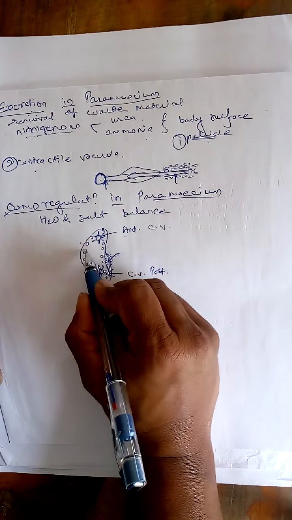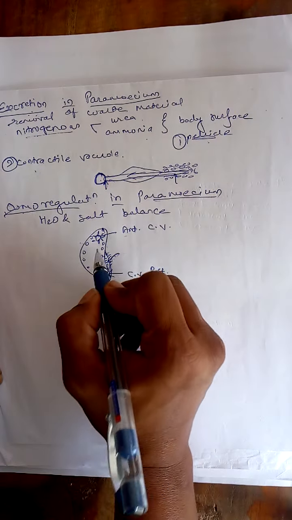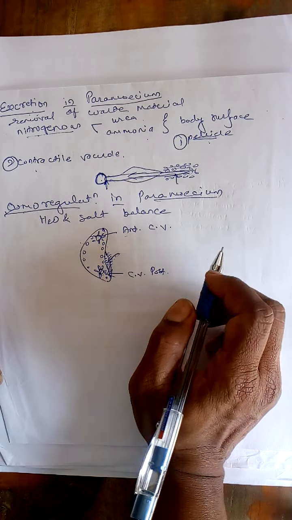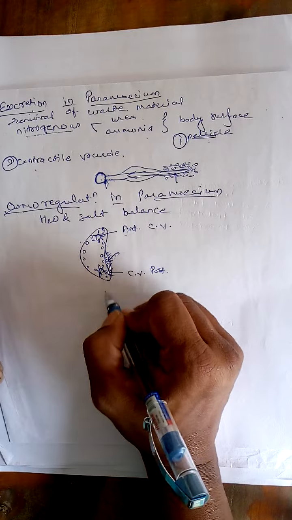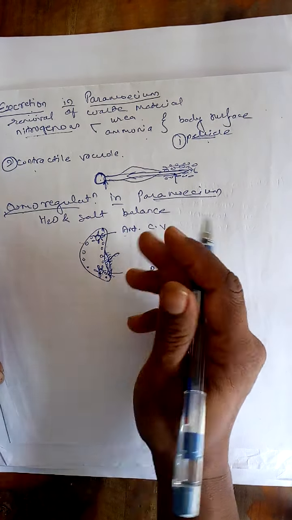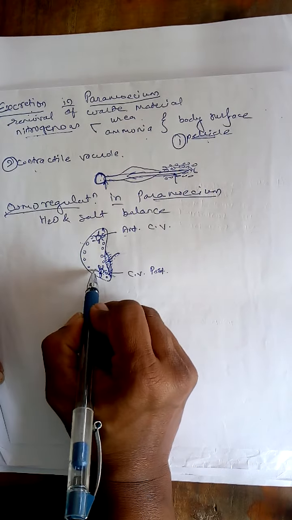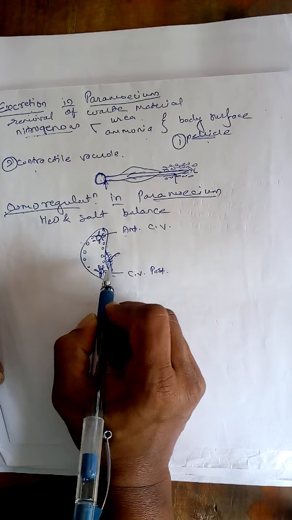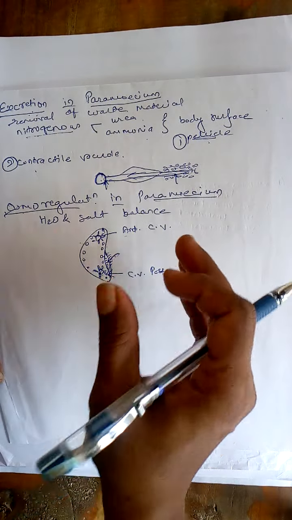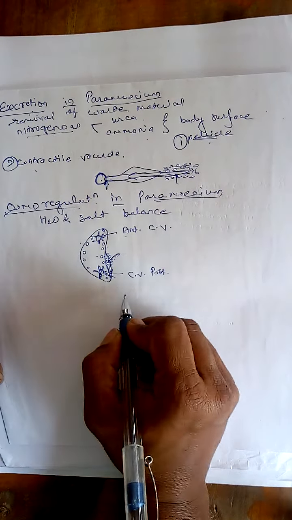During the process of cyclosis, what happens? Due to the streaming movement of the endoplasm, the food vacuole shows cyclosis, and the microtubules present in the contractile vacuole are responsible for collecting the surplus water, the excess water present in the cytoplasm.